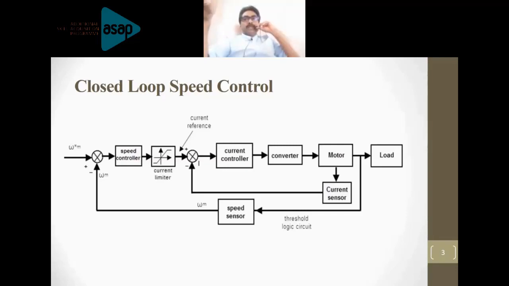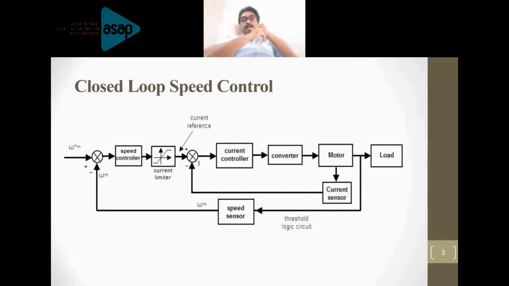When you look at this closed loop speed control, though it starts with the omega m reference, I am going to start from the load side, that is at the right side of the block diagram. Consider that you have a motor and a load connected to the motor. From the motor, we are measuring the speed of the machine with the help of a speed sensor, and that is taken to the comparator, where you compare the motor speed with the reference speed which you are applying, the user command.